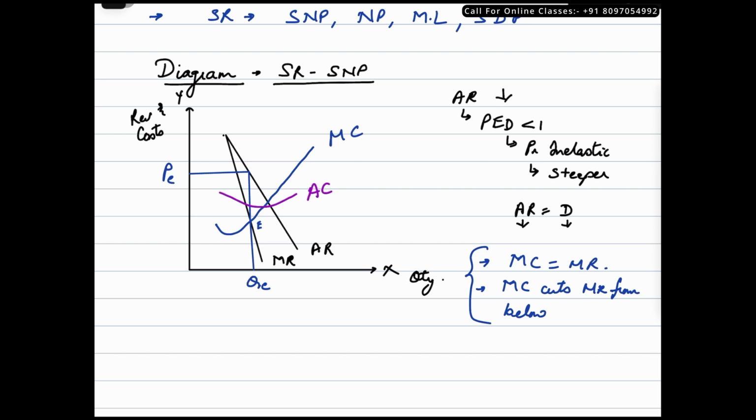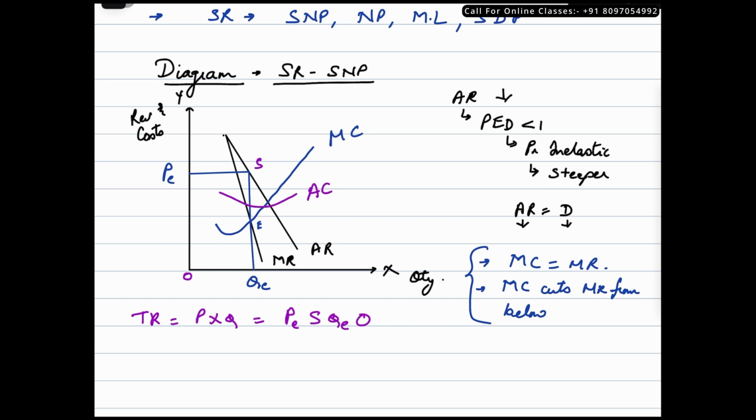Do we know how to calculate total revenue? So total revenue is calculated as price times quantity. Let me label it as S. So in this case, the total revenue is equivalent to this whole rectangle out here, okay? That is equal to PE, S, QE and O. This is O here.